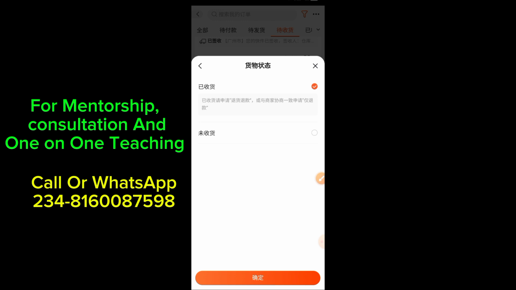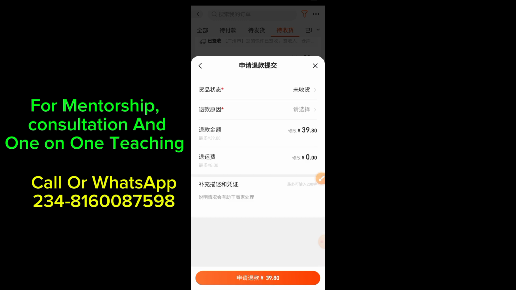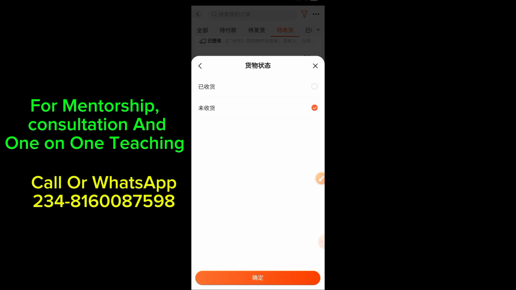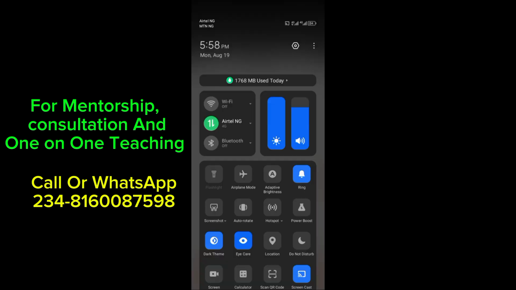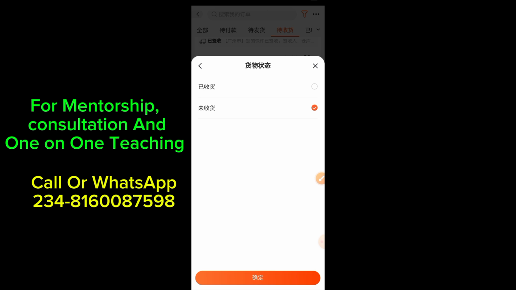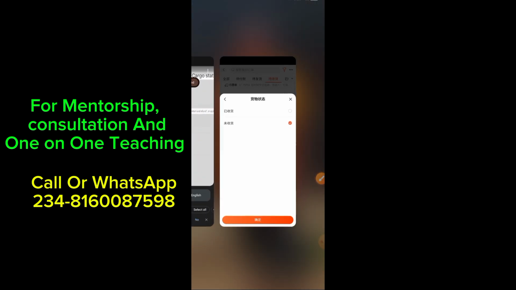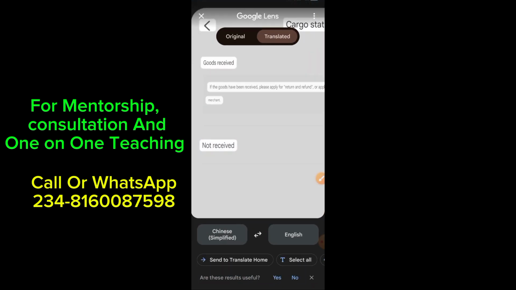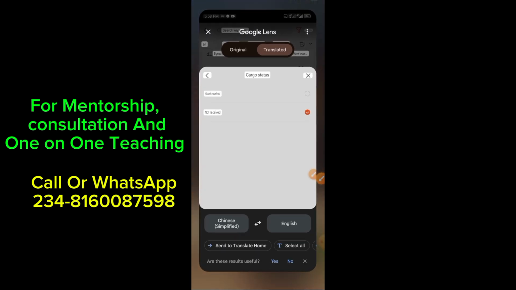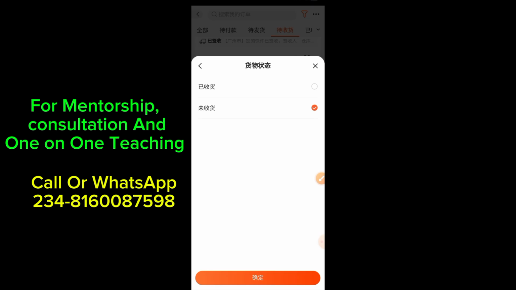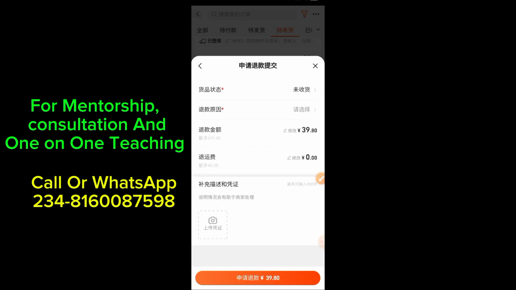So I'm going to select the second option here, then tick this. After I select it, it will show that I've selected it as the goods have not been received, right? So let me cross check again. Let me screenshot this page, then go to my Google Translator again to confirm if I've selected it, because you need to be sure of what you are selecting. This is not our mother's language, so I've selected not received. So once I select that, then we can proceed to the next option. So I'm going to screenshot this again, right?